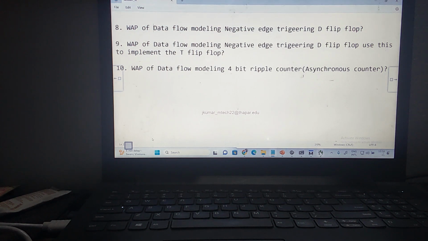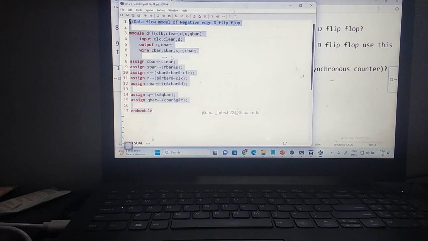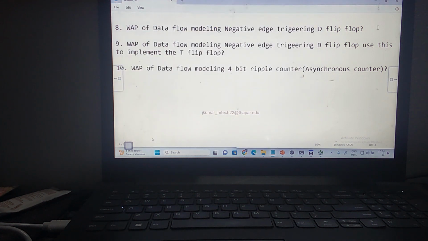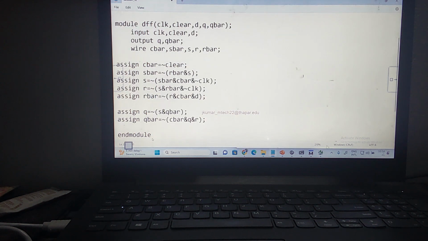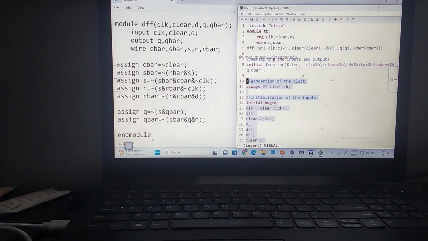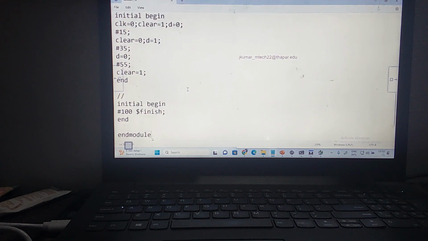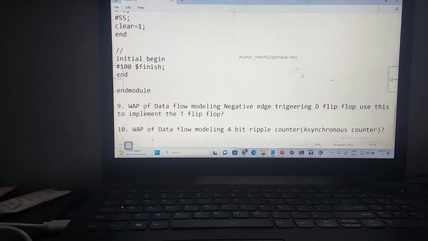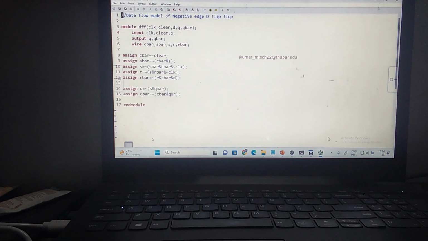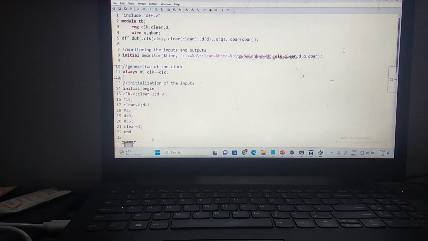Let me copy this to here. This is my design file. Let us copy the test events. This is my test events. Did you understand this? Now the next question is, first you tell me, did you understand this program? How to write the design file using the data flow modeling technique? Then how to write the test events for this? Do you have any questions here?